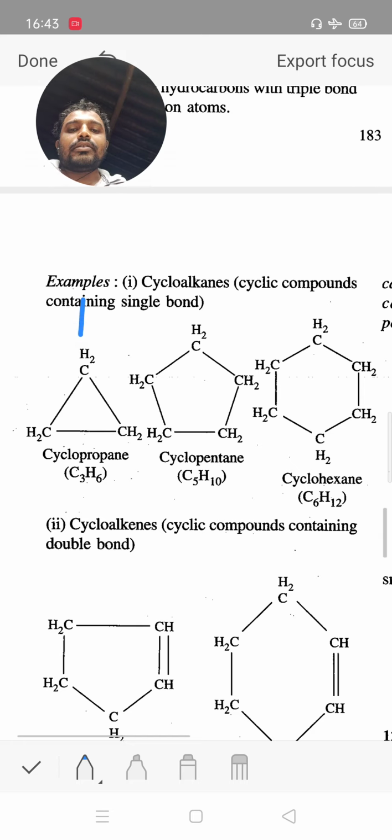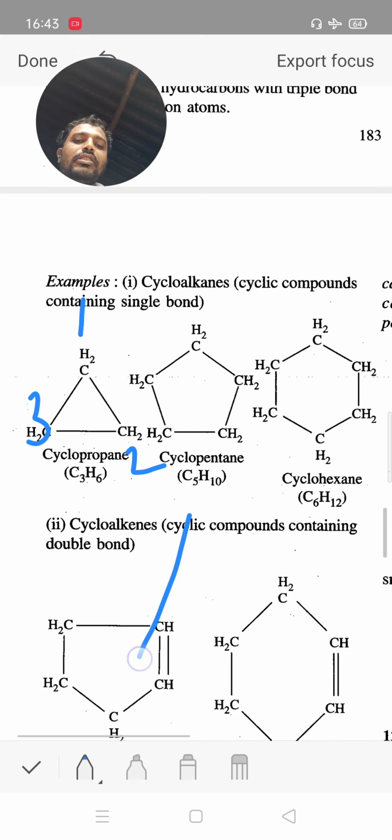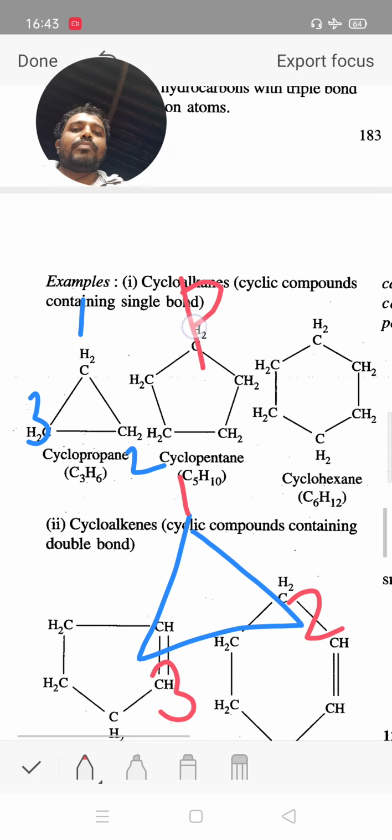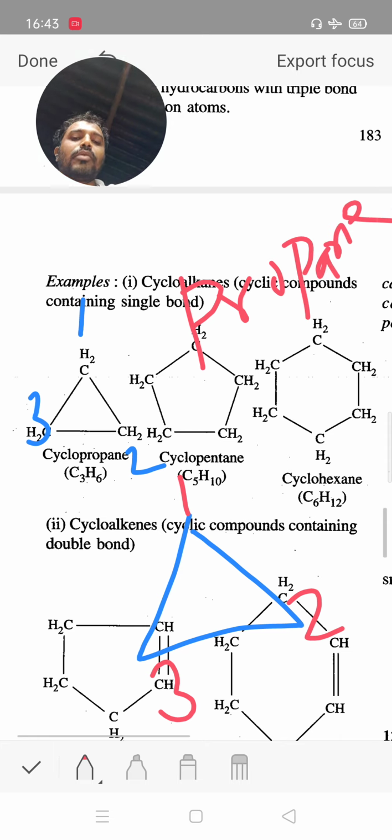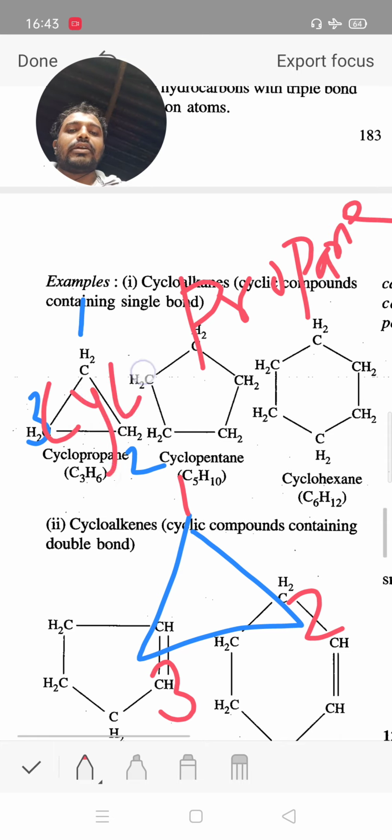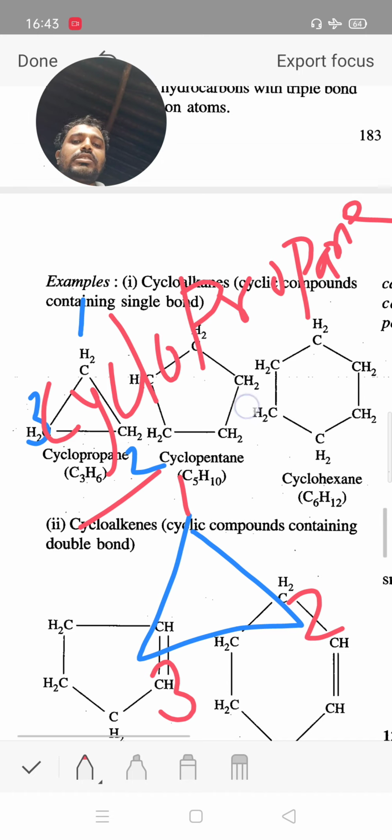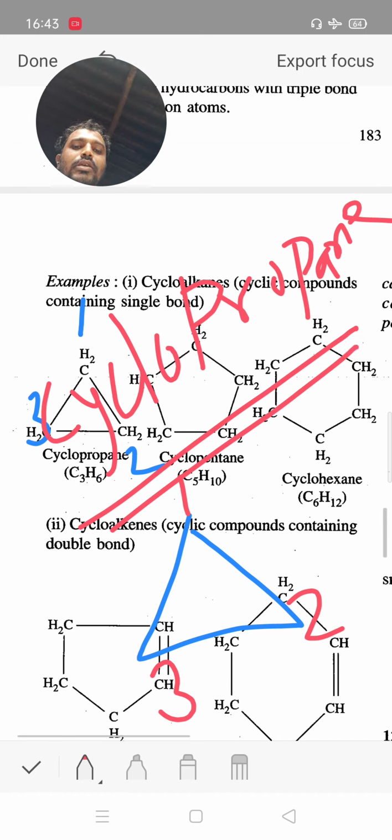Suppose there are 1, 2, 3 carbon present in cyclic form. 3 carbon means propane, and it is in cyclic form, therefore its name is cyclopropane.